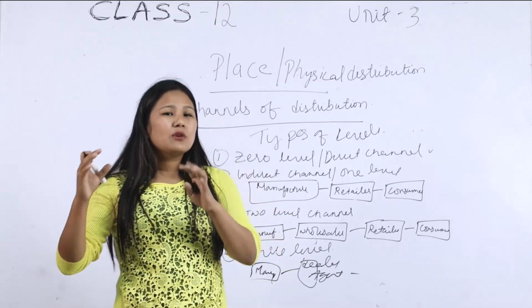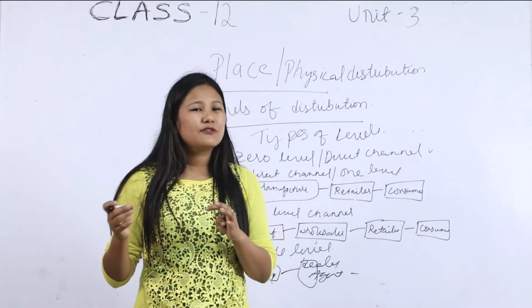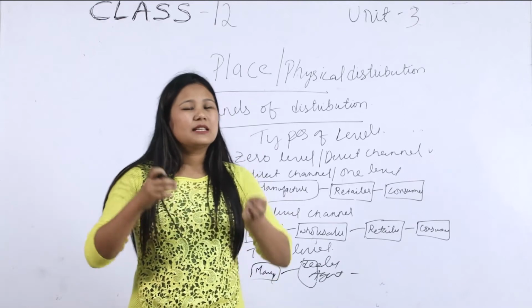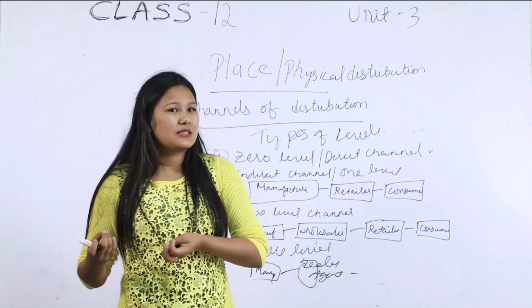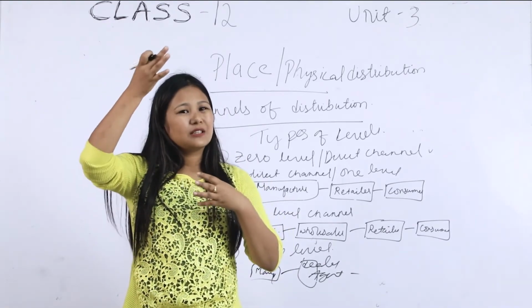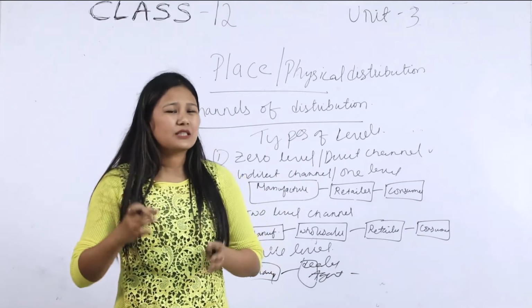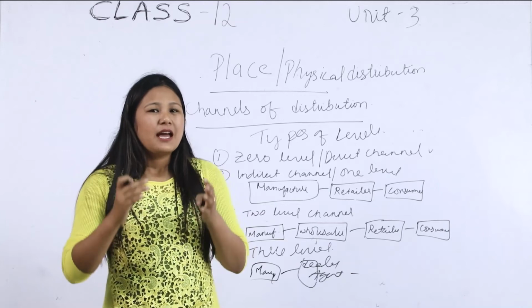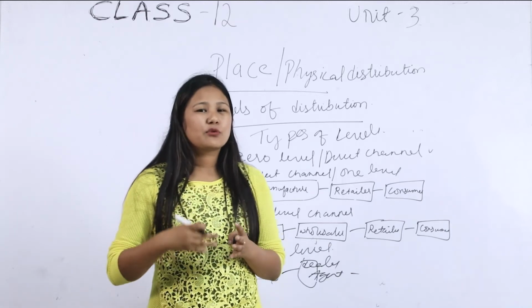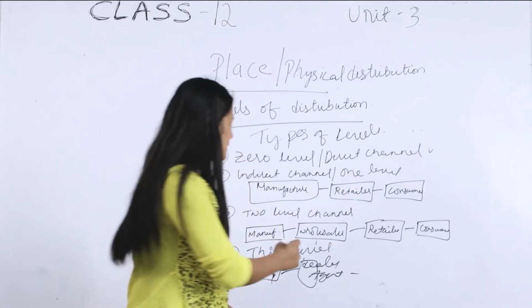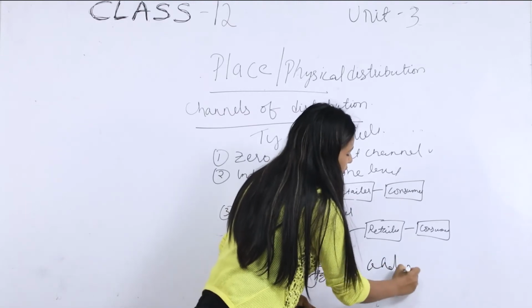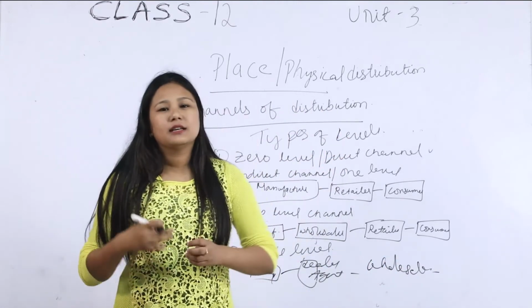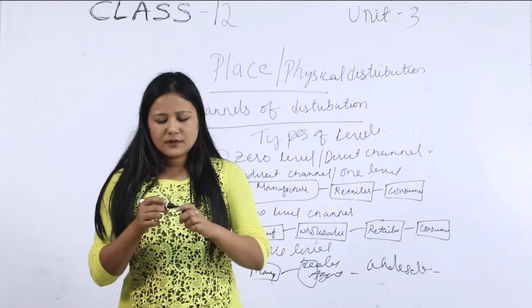So there will be a dealer, for example, a dealer for the northeastern region, the dealer for the southwest region, the dealer for the west or east region. There are different dealers for a particular region, and then the dealer will provide the goods and products to the wholesaler. So there will be a wholesaler in the third level channel of distribution.